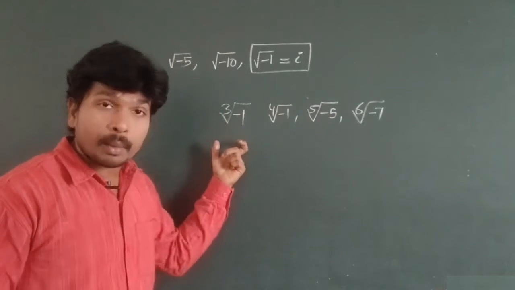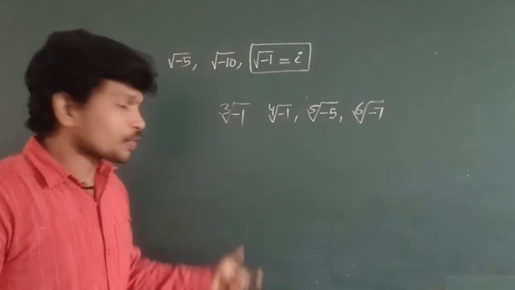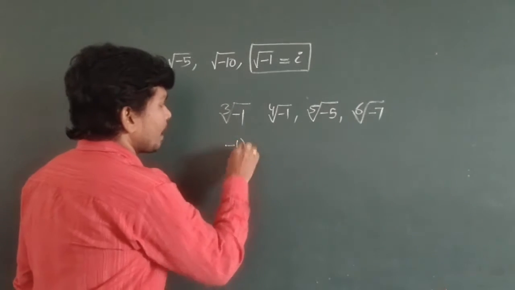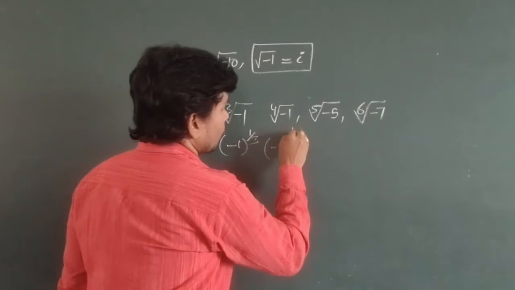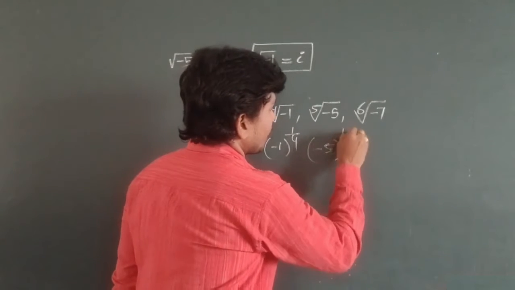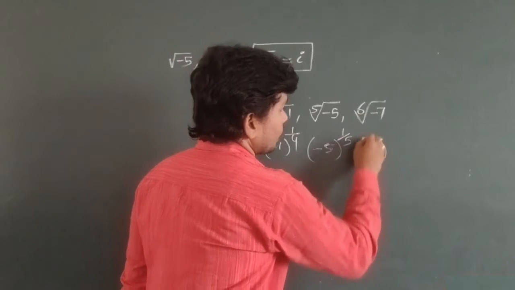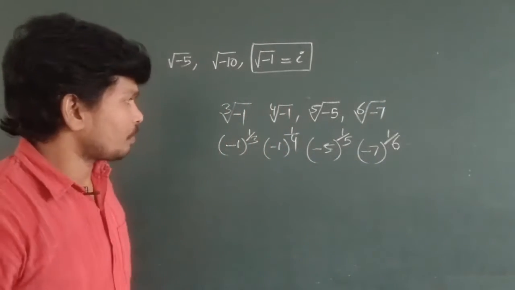Can you say the exponential form of these numbers? So what are the exponential forms? Minus 1 whole power 1 by 3. Minus 1 whole power 1 by 4. Minus 5 whole power 1 by 5. Minus 7 whole power 1 by 6. These are the exponential forms.